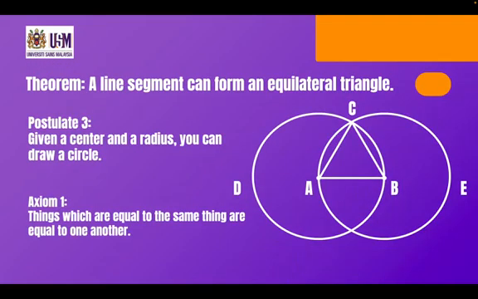With these 5 axioms and 5 postulates, along with some definitions, it is possible to derive theorems. A line segment can form an equilateral triangle. This is the first theorem in the Elements. It is proven as follows. Based on the third postulate, a circle can be drawn with a given segment as its radius. Then, according to the first axiom, things equal to the same thing are equal to each other. This allows us to prove that AC equals AB equals BC.